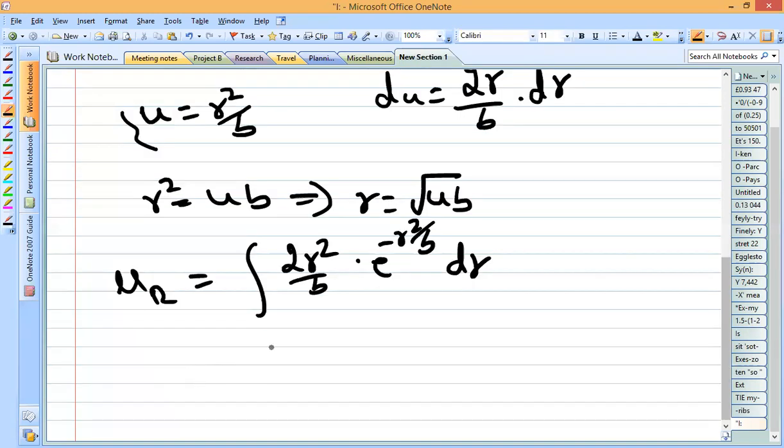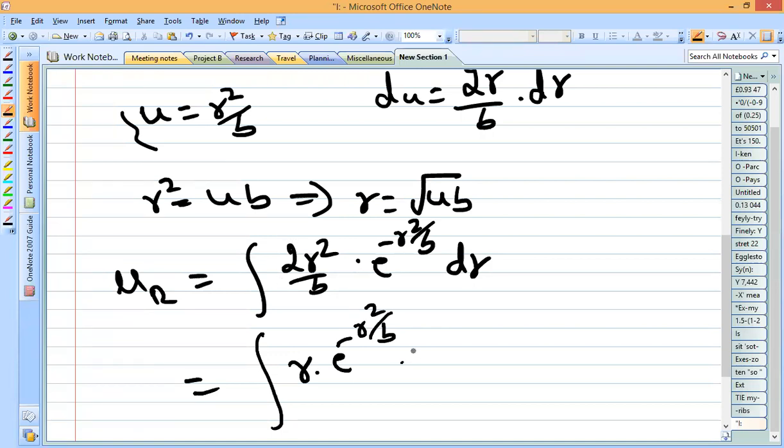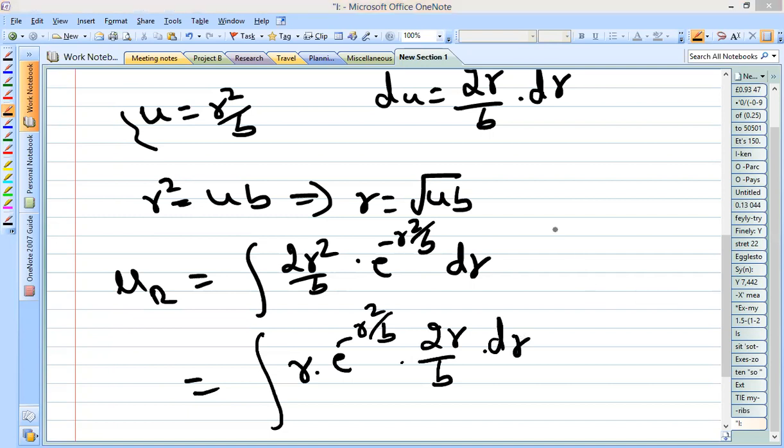So here you can see that du is expressed as 2r by b into dr. So here we are going to rewrite this equation. So r you keep as it is, into e to the power minus r square by b, keep as it is, into what we have left, 2r by b into dr. So you need to solve carefully.